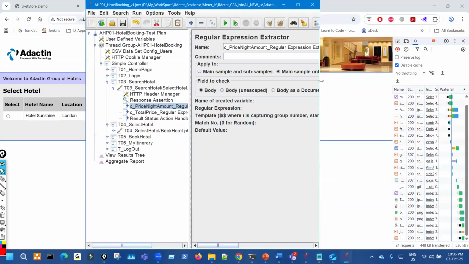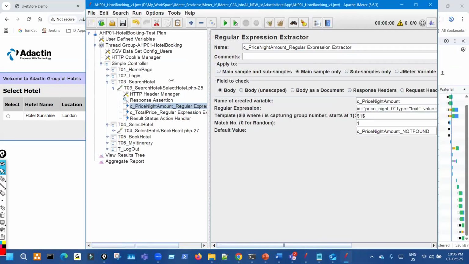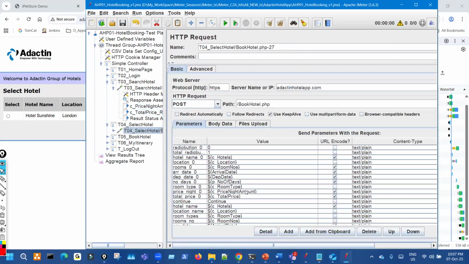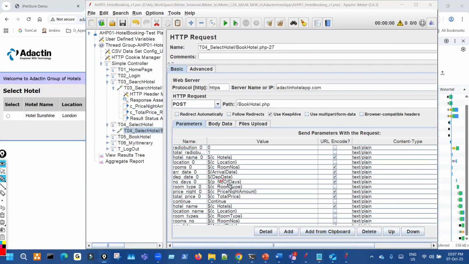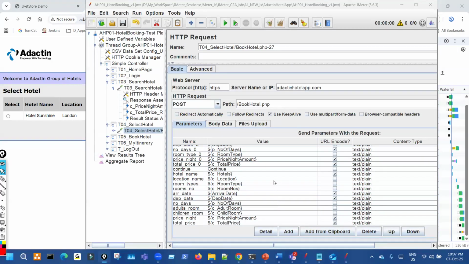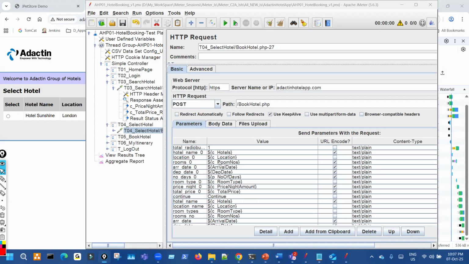I'll show you the correlation. It is also simple. Extract price per night and total price, and then replace these two values of price per night and total price using Control F, because again price per night will be there in multiple places, so they get replaced automatically everywhere.